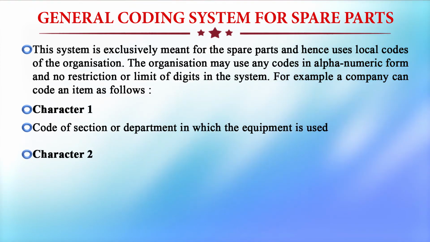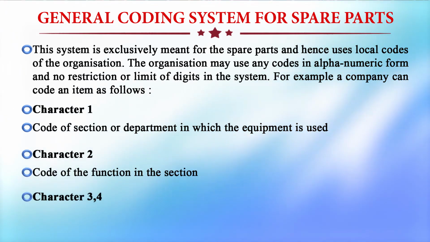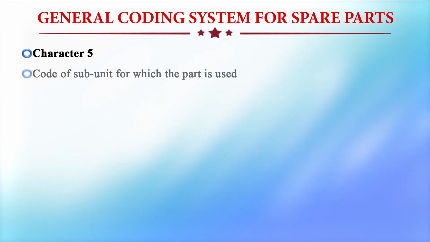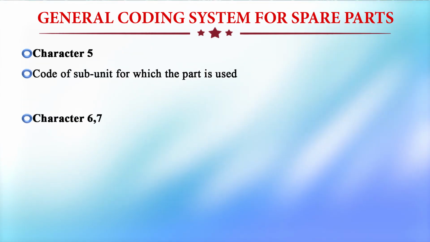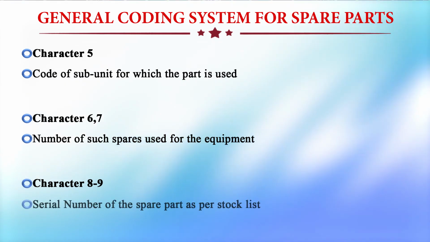Like that, character 2, code of the function in the section; characters 3 and 4, code or number of the machine in the section; character 5, the code of the subunit for which the part is used; characters 6 and 7, number of such spares used for the equipment; and characters 8 and 9, serial number of the spare part as per the stock list. So this is a simple coding system for any machine shop or any production shop.